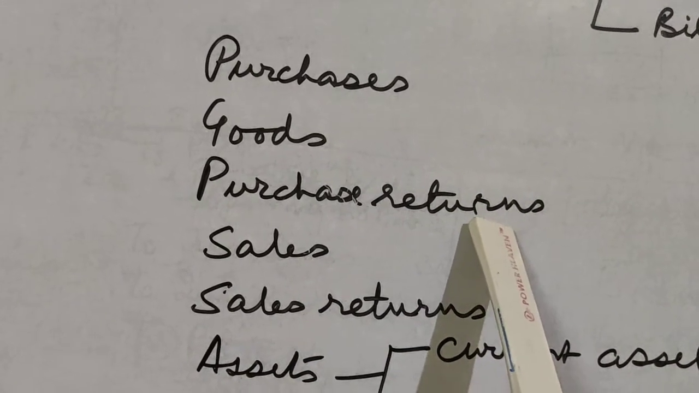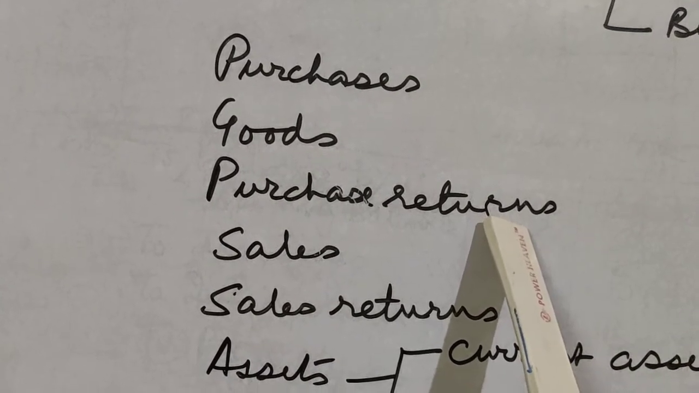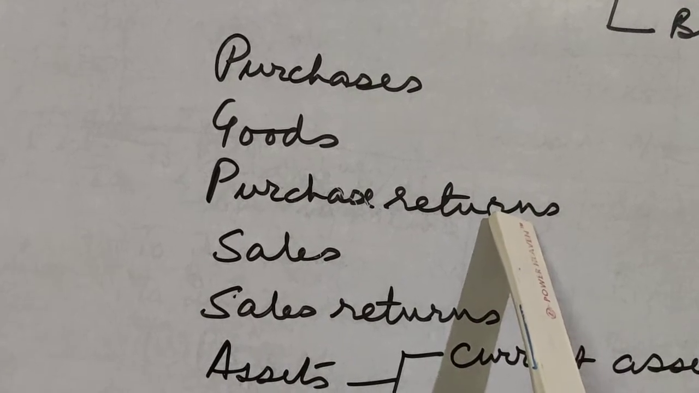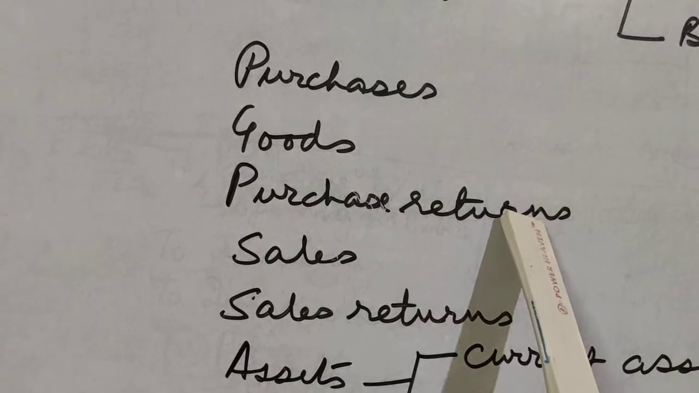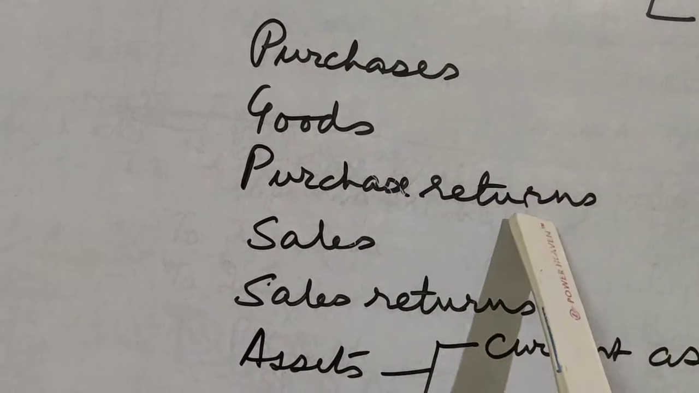For example, you purchase 10 motor vehicles. You are a motor vehicle dealer and you purchase 10 motor vehicles from Maruti Suzuki company and one of them is defective and you return one of them, that will be termed as purchase returns.